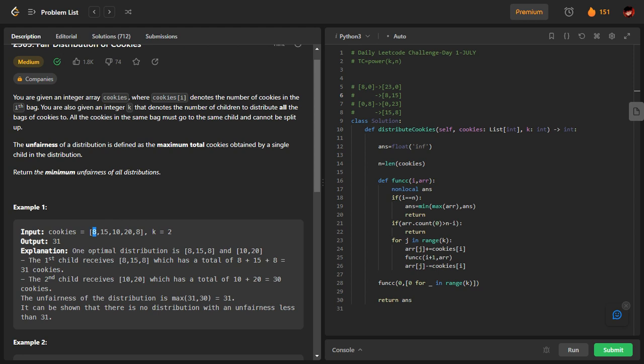So it has K ways. This also is K ways. This also is K ways. So K into K into K. See, this is permutation and combination, which I learned in CBSE class 8, and this is what I'm applying here. So this is also K ways, right? K into K into K, like this I have to do n times, and that means K raised to the power n. That's going to be the time complexity of this.